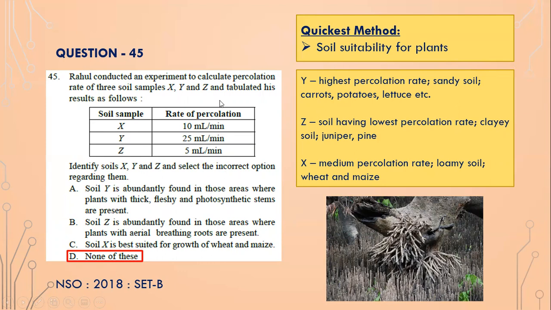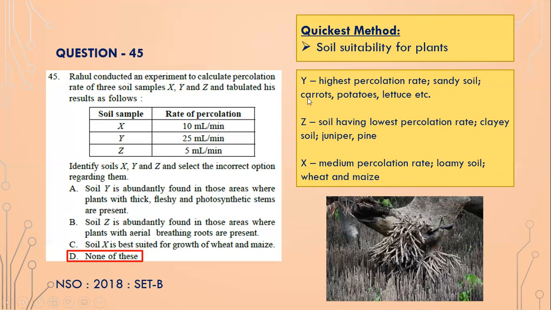So what is Y? The highest percolation rate is in sandy soils. Carrot, potatoes, lettuce grow in sandy soils. Z is the lowest percolation rate, so clayey soil, isn't it? Clayey soil is where plants like juniper or pine grow. And X is basically medium percolation rate, so loamy soil. Wheat and maize grow in loamy soil, isn't it?